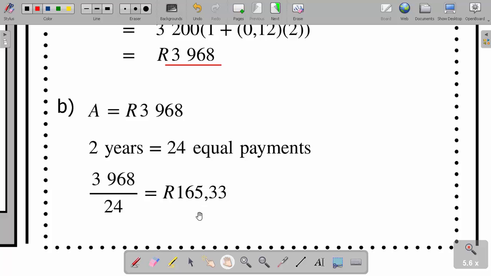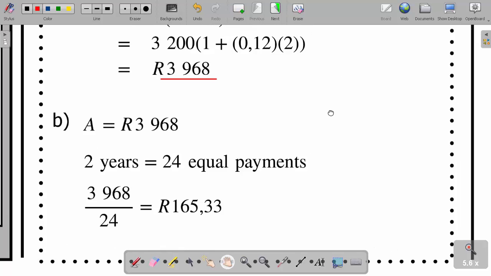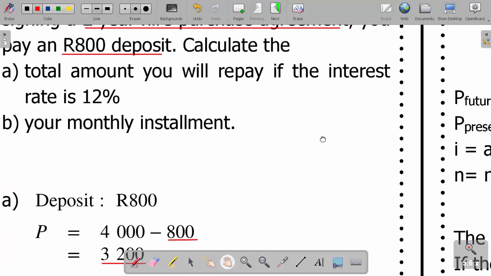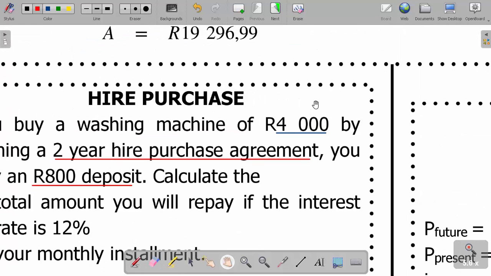Then you get your washing machine after the 2 years. Are we together? To be completely paid up. Yeah, that was to do with hire purchase. You've seen we have been using simple interest. Okay, let's look at something else now.